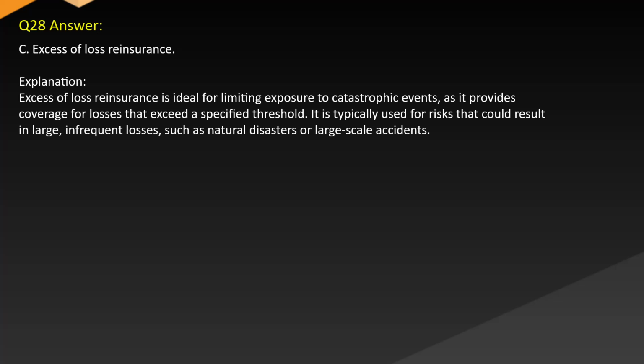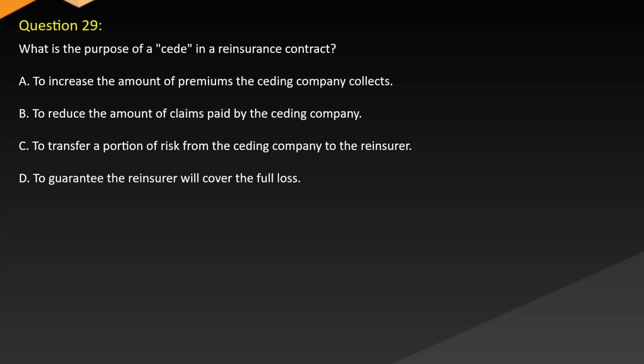It is typically used for risks that could result in large, infrequent losses, such as natural disasters or large-scale accidents. Question 29. What is the purpose of a ceding or reinsurance contract? A. To increase the amount of premiums the ceding company collects.